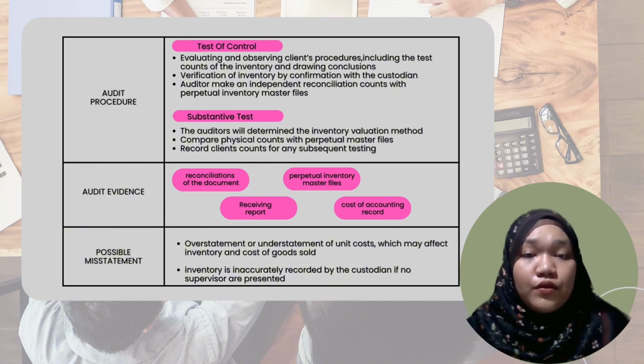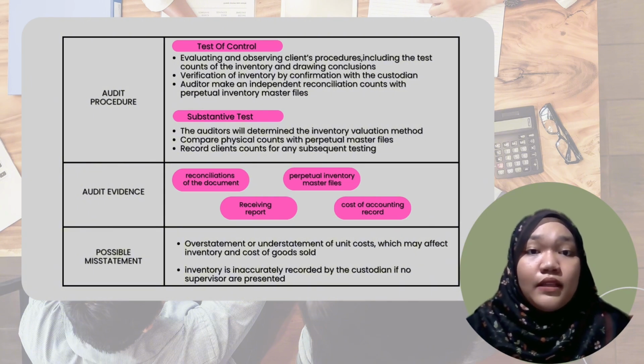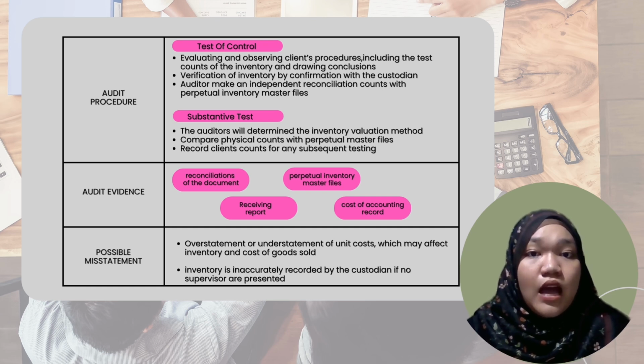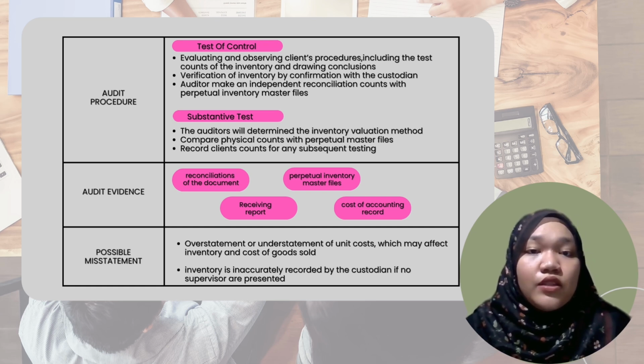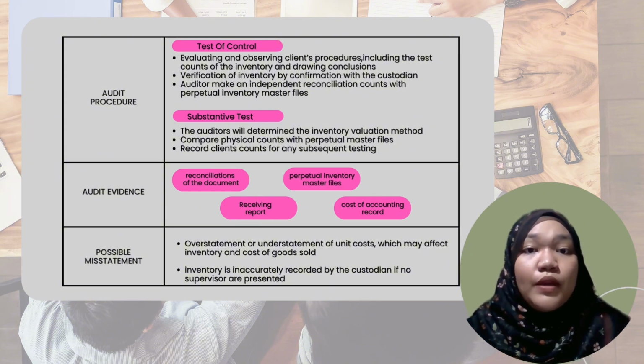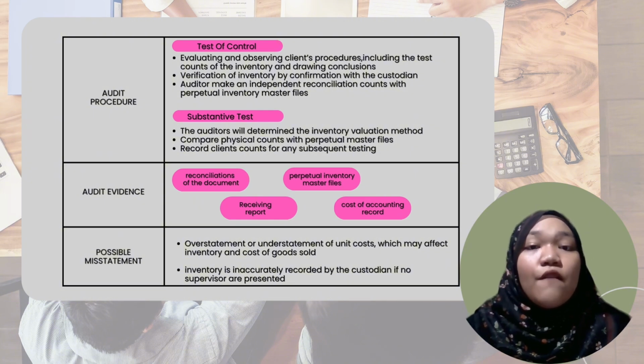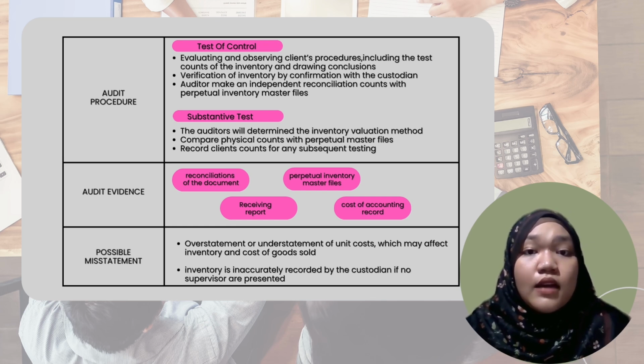For test of control, the auditor needs to evaluate and observe the client's procedures, including the test counts of the inventory and drawing conclusions. They also need to make a verification of inventory by confirmation with the custodian. The auditor also needs to make an independent reconciliation of counts with perpetual inventory master files. For substantive tests, the auditor will determine the inventory valuation method, compare physical counts with perpetual master files, and record the client's counts for any subsequent testing.